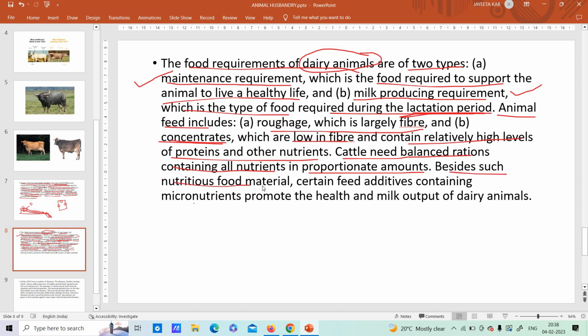Besides such nutritious food materials, certain feed additives containing micronutrients promote the health and milk output of the dairy animals. Just like we take vitamins, don't we? We take vitamins even after we are having proper meals. Sometimes the doctor prescribes us to have vitamins, and we do take vitamins, okay? So like that, for the dairy animals, for the milk producing animals also, we give certain kind of feed additives. Apart from the nutritious food, we give certain sort of vitamins or micronutrients which helps them to keep their body healthy.